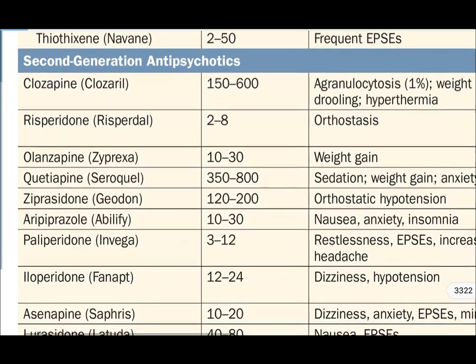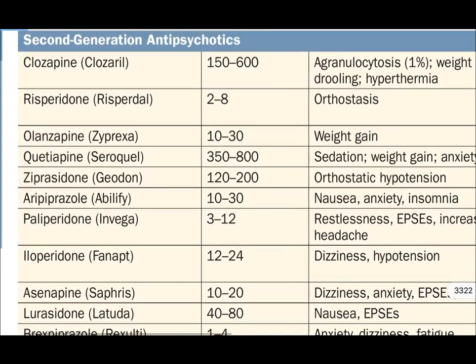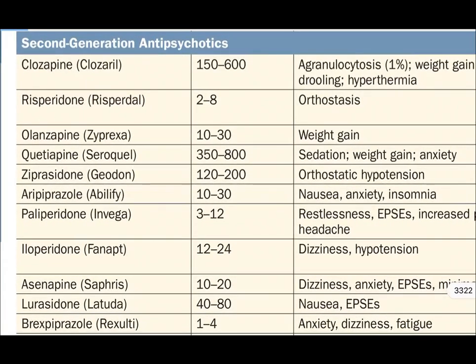thioxanthines. In second generation, we will see most of the drugs, and we will also see about the doses. In the end, we will revise it again. Just we can see the list for a while. Then we will move on to mechanism of action.